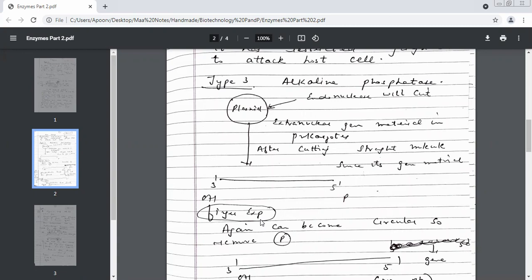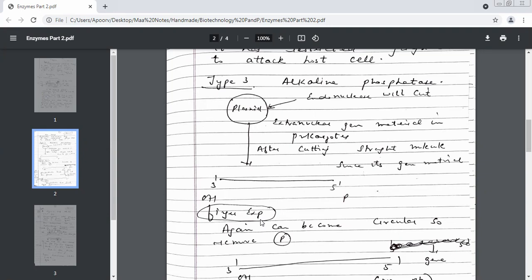So as soon as you cut your plasmid with endonuclease, you get a linear structure. You can practice this with the help of your fingers. But because they have affinity, again they will become a circular plasmid. So we want them as a linear structure because we need to add the gene of interest, and it is always easier to add the gene of interest in a linear structure as compared to a circular structure. So the only option we had was to remove which group?